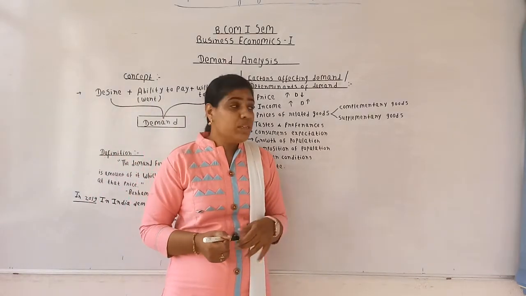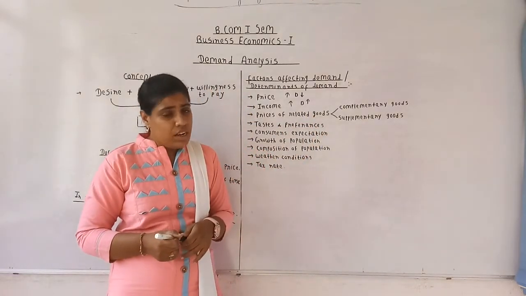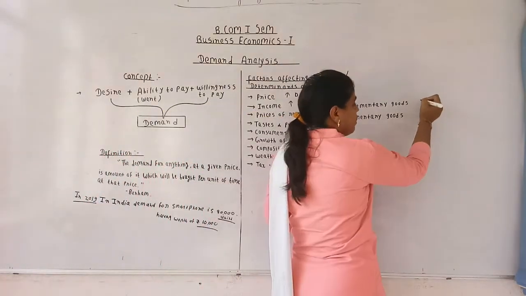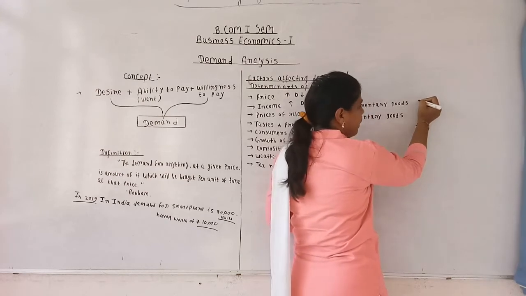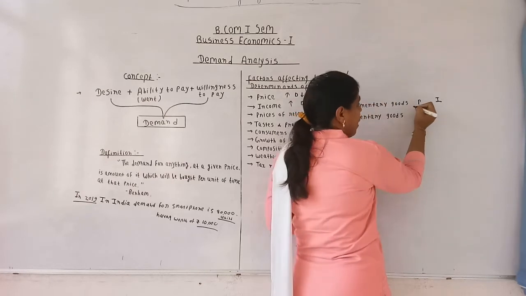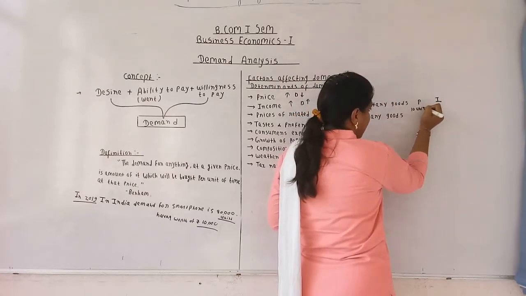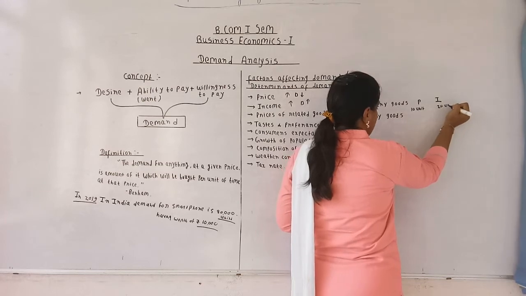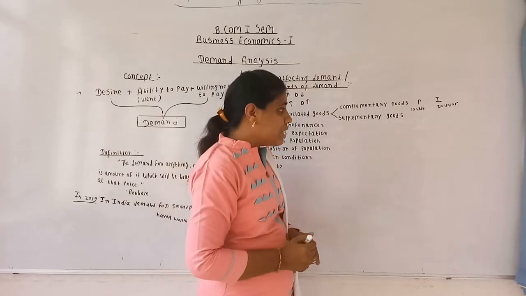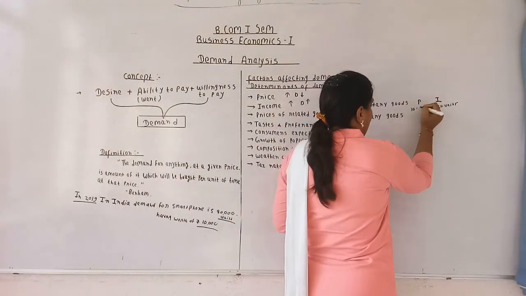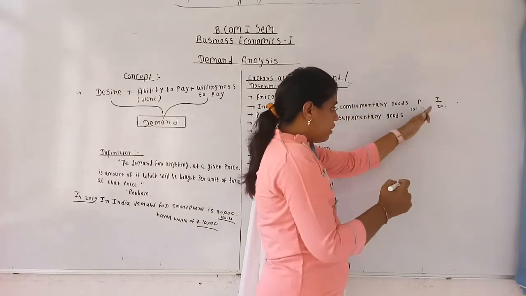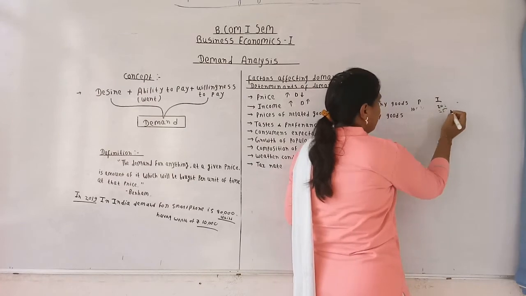Now we will see how the prices of complementary goods affect the demand. Suppose my original good is pen and my complementary good is ink. Now the demand for pen in the market is 10 units and the price of ink is 20. The price of pen per unit remains the same, 10 rupees, but the price of ink increases from 20 to 25 rupees.